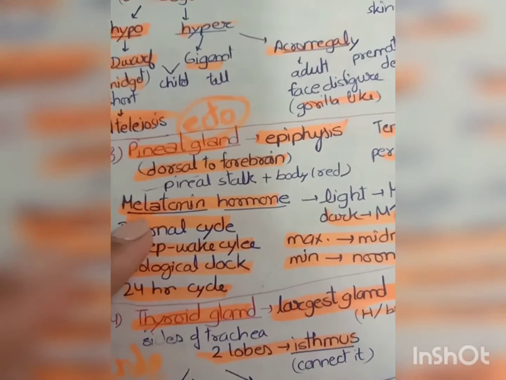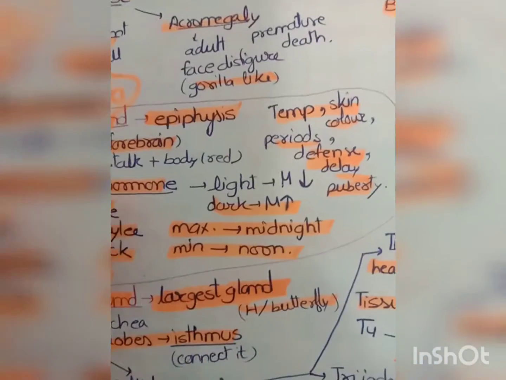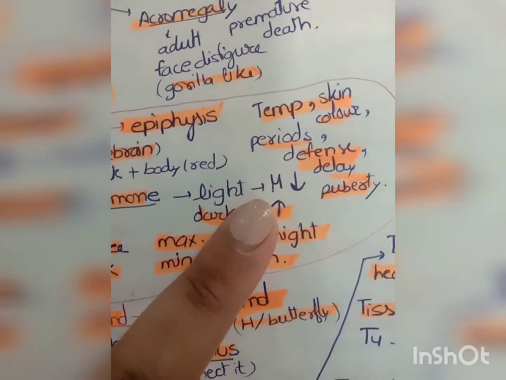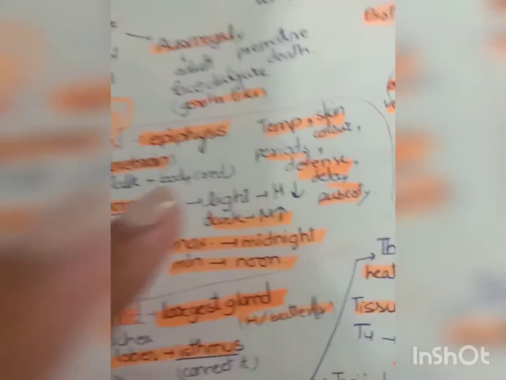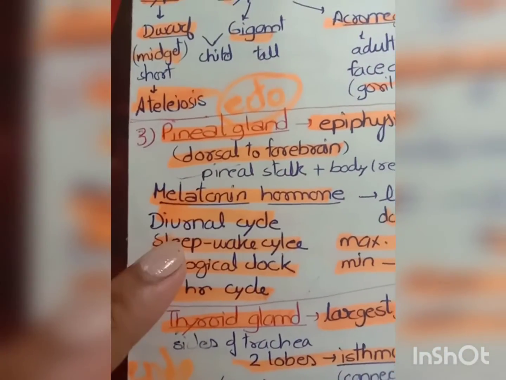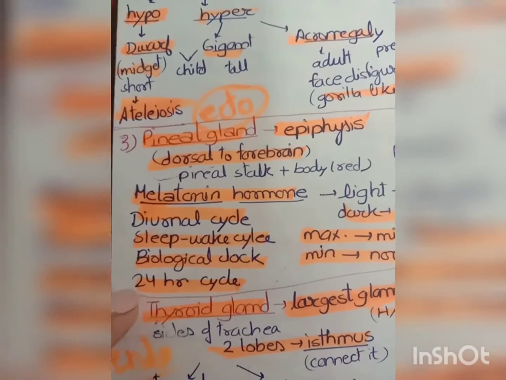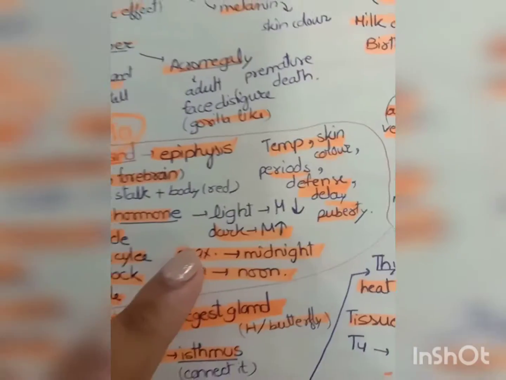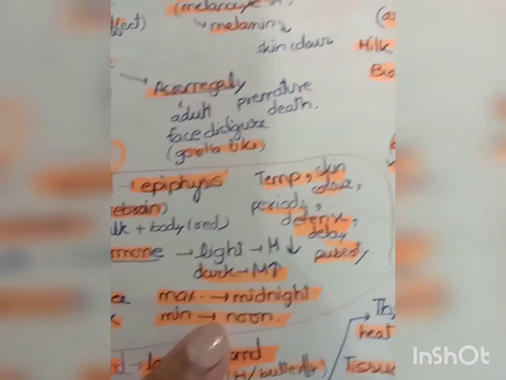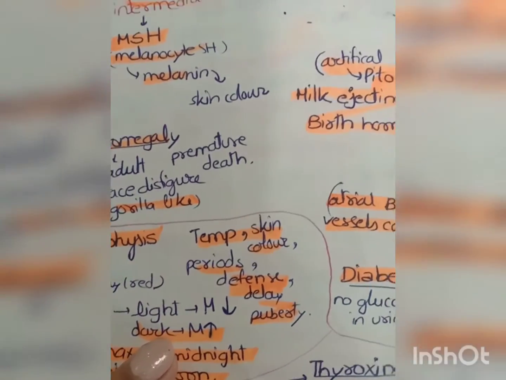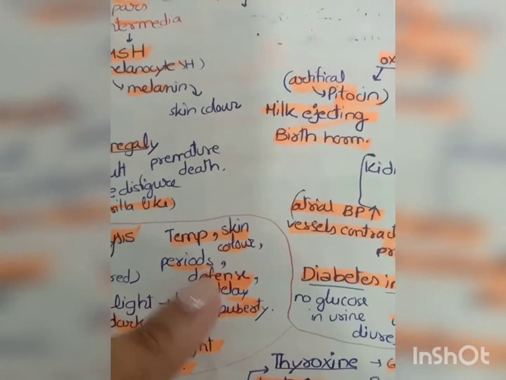Okay, so the hormone secreted by the pineal gland is melatonin hormone, right? When there is light, the melatonin hormone decreases, and in dark condition the melatonin hormone increases. It is responsible for the diurnal cycle, that is sleep wake cycle, or the biological clock of our body, also known as 24-hour cycle, right? It is maximum at midnight and minimum at noon. This is important. Okay, so this hormone is responsible for our body temperature, skin color, menstruation period, defense or delay in puberty.